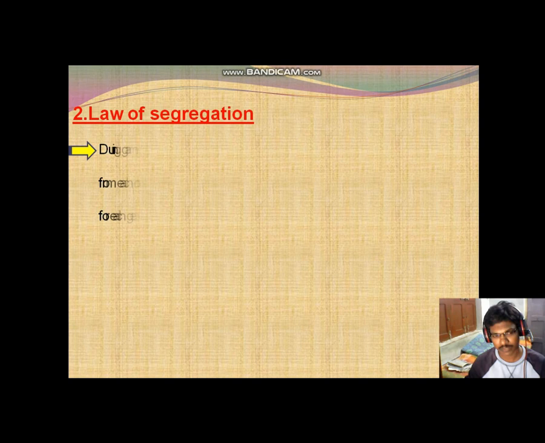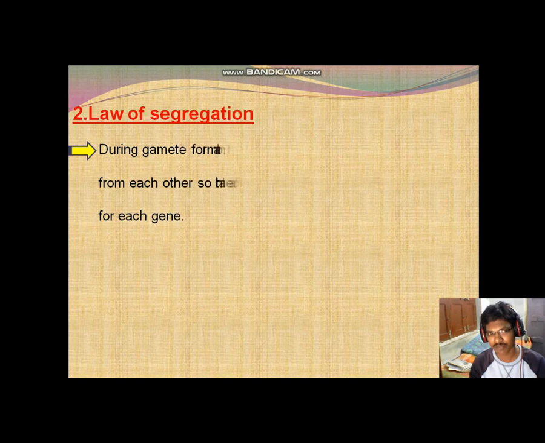Okay, next, here is the second law of inheritance. The first one is the law of dominance. The importance of the dominant allele is discussed in the law of dominance, whereas the law of segregation is slightly different.